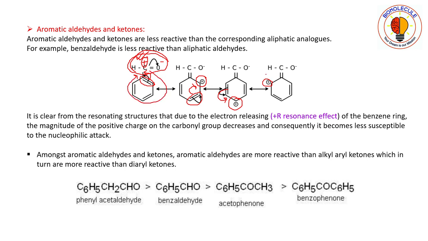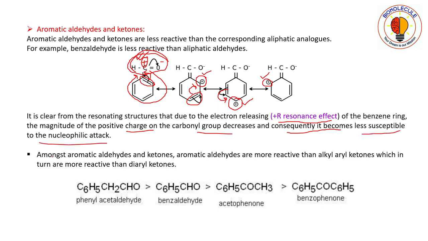See here, first this carbon, second this carbon, third this carbon. Here the positive charge is dispersed within the benzene ring. So as charge dispersion increases, reactivity decreases. It is clear from the resonating structures that due to the electron releasing, that is plus R resonance effect of the benzene ring, the magnitude of the positive charge on the carbonyl group decreases, and consequently it becomes less susceptible to nucleophilic attack.